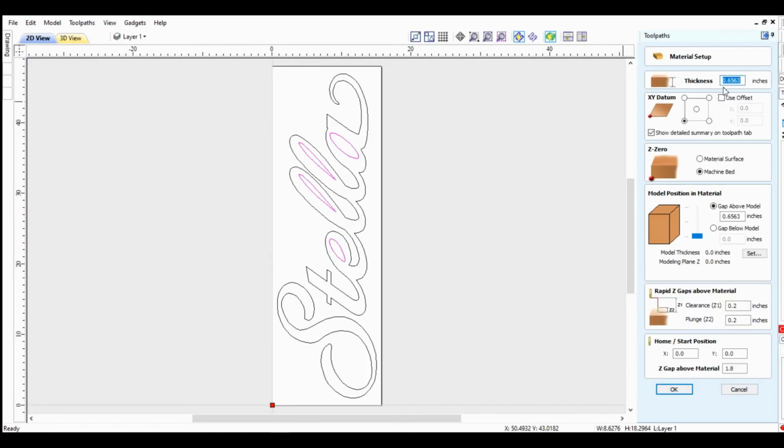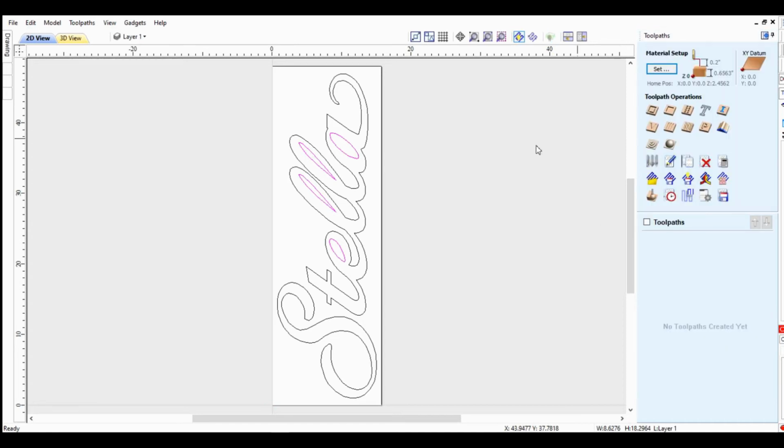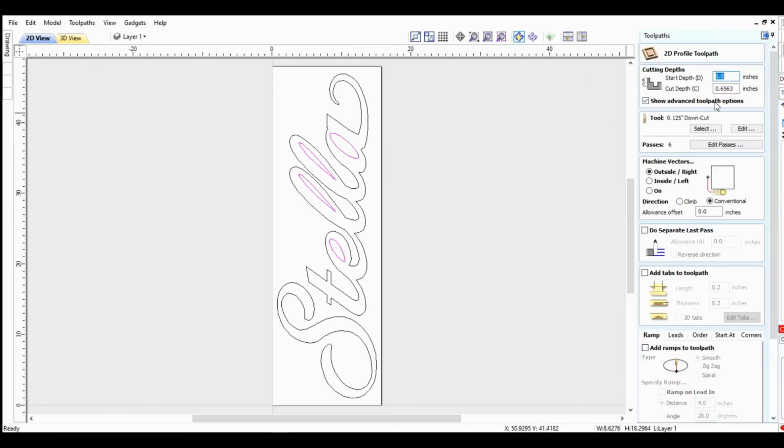Let's check the material settings. Set this to Z. You hit Z equals, and it'll pull over your Z value, your thickness of your material. Okay, accept that. And now let's do a profile cut. I'm going to use a 1/8 inch end mill.